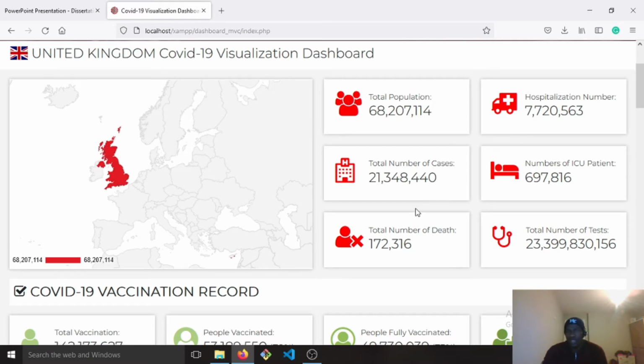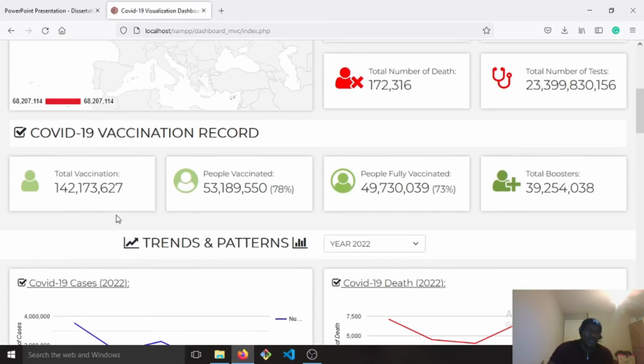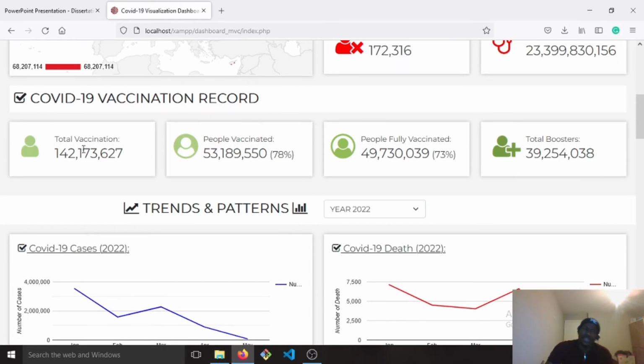It gives me the total number of cases, total number of deaths, total number of hospitalizations, total number of ICU patients, as in intensive care unit patients, and total number of tests carried out. It also gives me an overview of the total number of vaccinations, total number of people vaccinated, and the percentage in relation to the population of the UK. So 78% of people are vaccinated and 73% have been fully vaccinated. It also gives me the total number of boosters that have been administered.